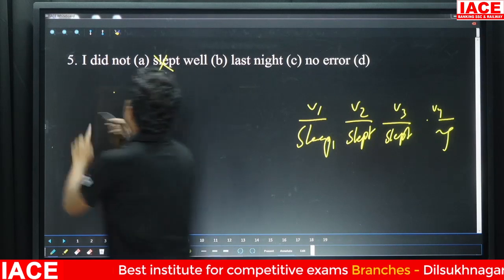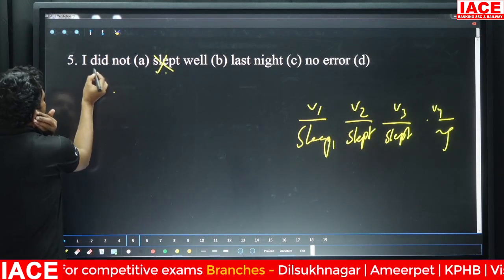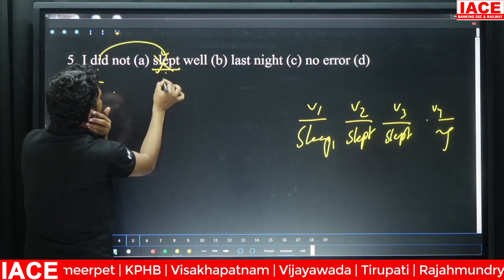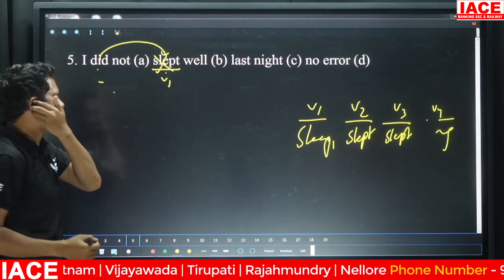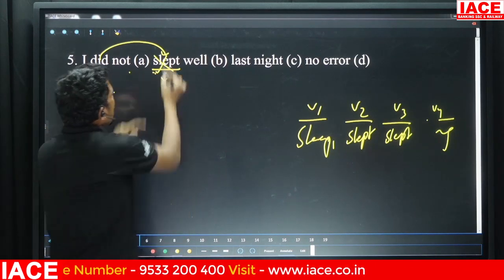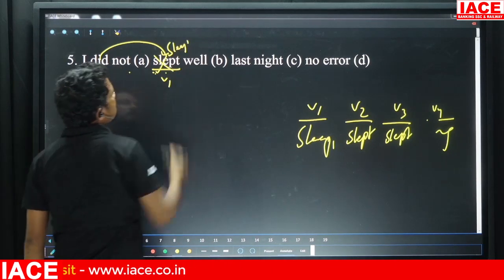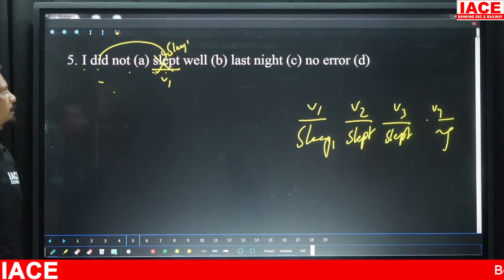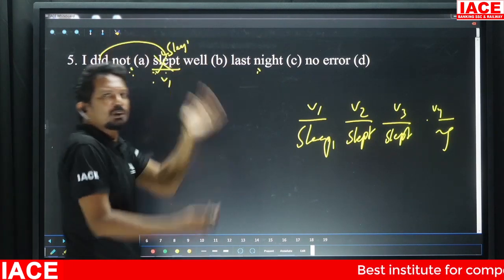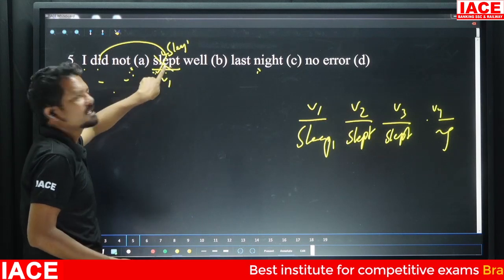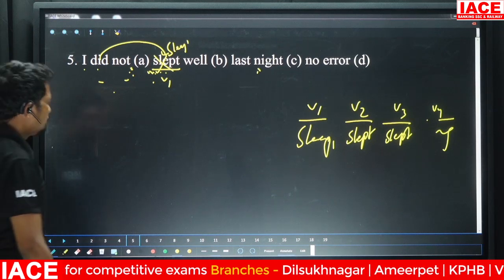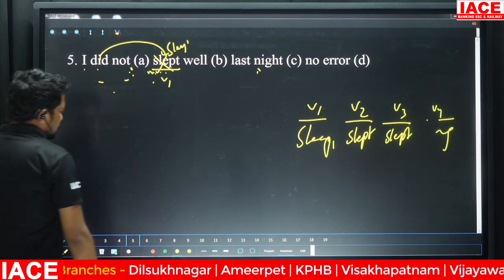So, as I've told you, if you get to see do or does or did in a sentence, the main verb should always be in its base form. So that's the matter here. So I did not sleep well last night. This is your answer, right? Simple past tense. Last night is your past, nothing to do with present. That is why I've used simple past tense, negative sentence. Right, ma'am, your next question.